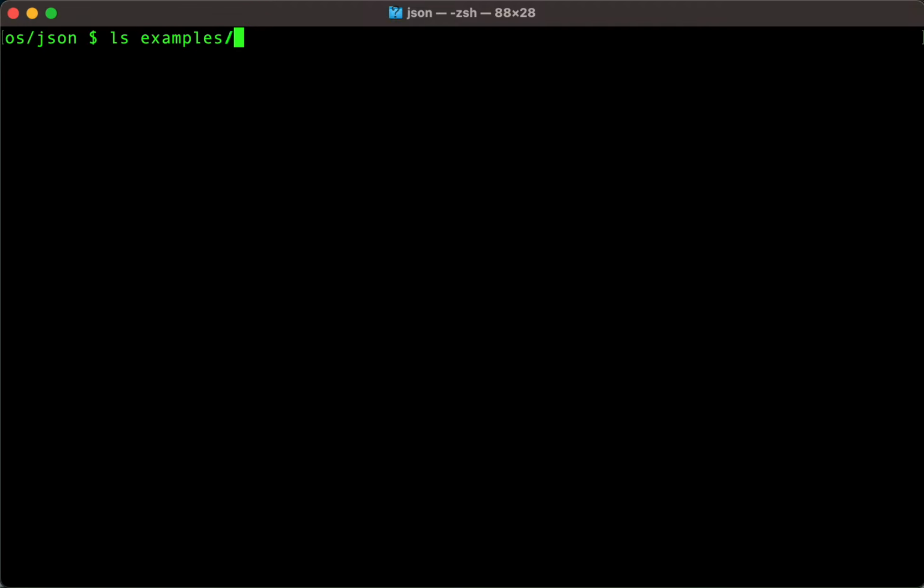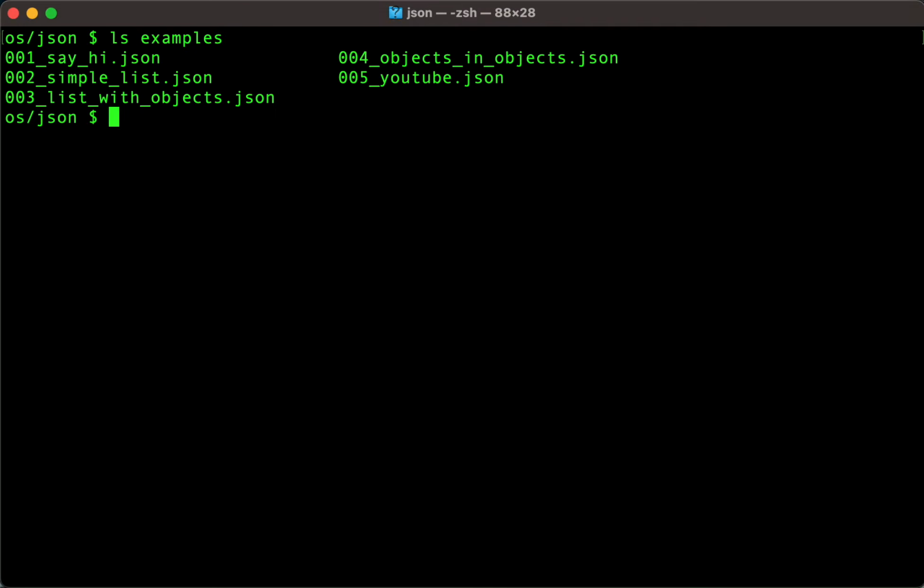We have in this folder 5 examples. And we're going to start simple and we're going to get complicated. The whole goal here is to be able to understand JSON and not get intimidated by large blocks of JSON that looks very confusing, but to be able to understand that it all boils down to these nice simple cases and you can master JSON. So let's look at the first one. Examples.